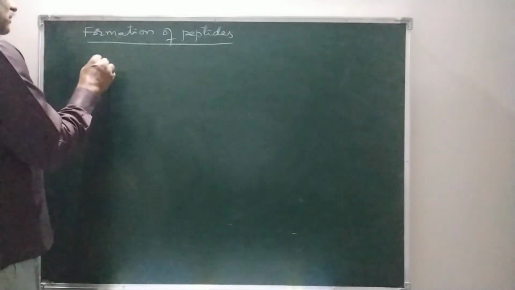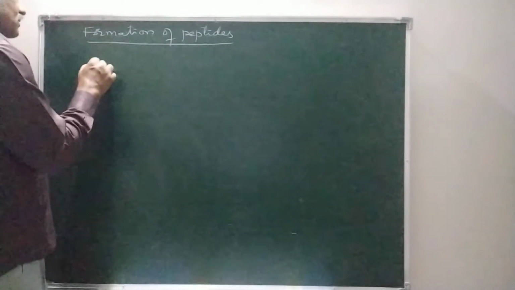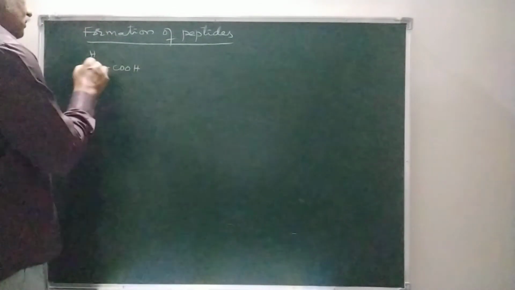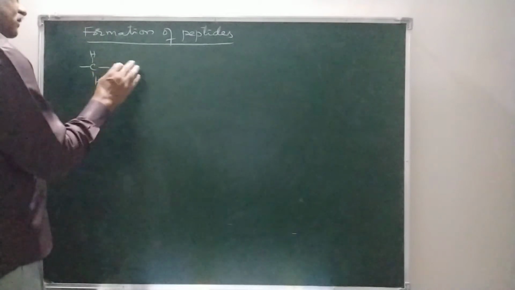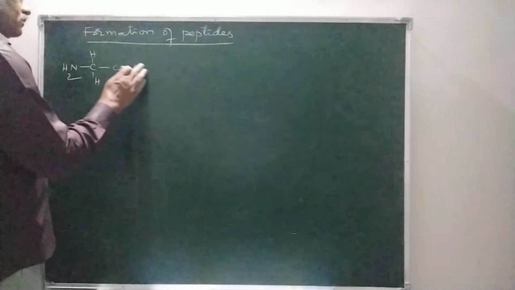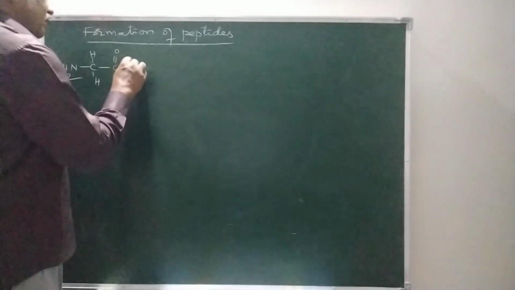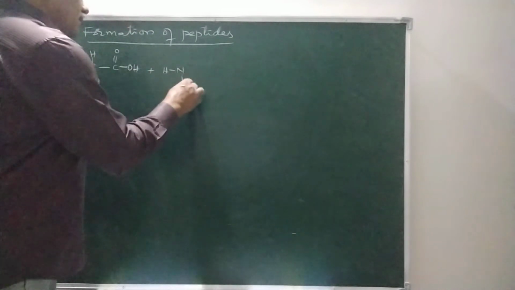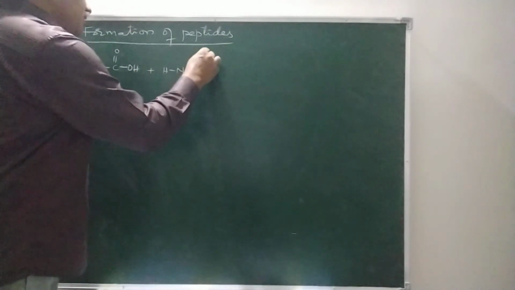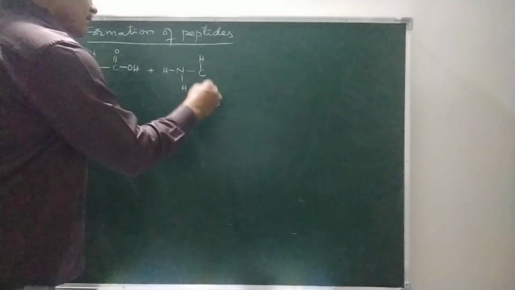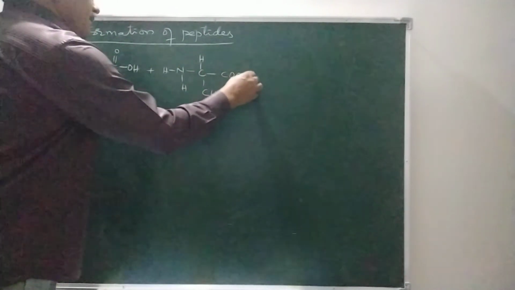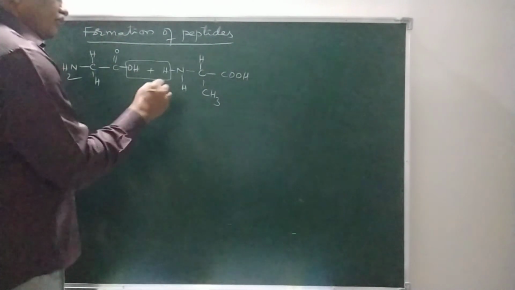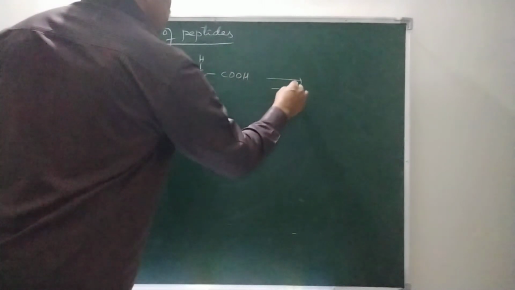Say it is glycine, NH2 CH2 COOH, plus alanine, NH2 CH CH3 COOH. If these two undergo condensation, say water is removed like this. So minus water.